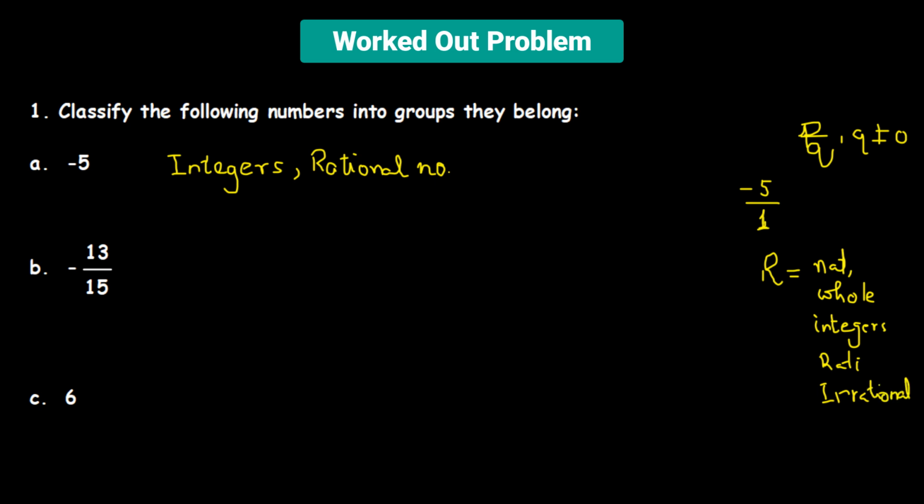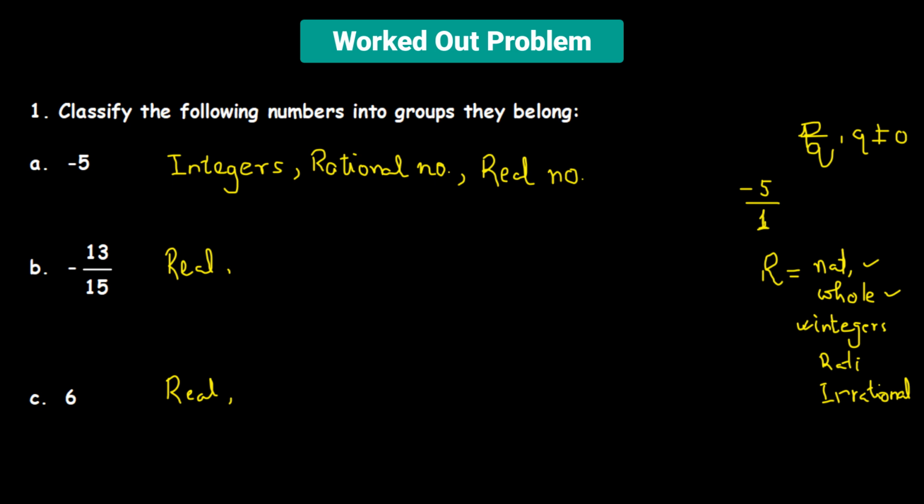These are all types of numbers that are included in the set of real numbers. Now, not necessarily if we are given a set, it has to contain all of them. It could only contain integers, or we can say all integers are real numbers, all natural numbers are real numbers, all whole numbers are real numbers. So in our case, we have -5, which is an integer, or we can say it's a rational number, so that means it must be a real number. In fact, we can look at question B and C, and we can say they are all real numbers. Now we go to the second part.